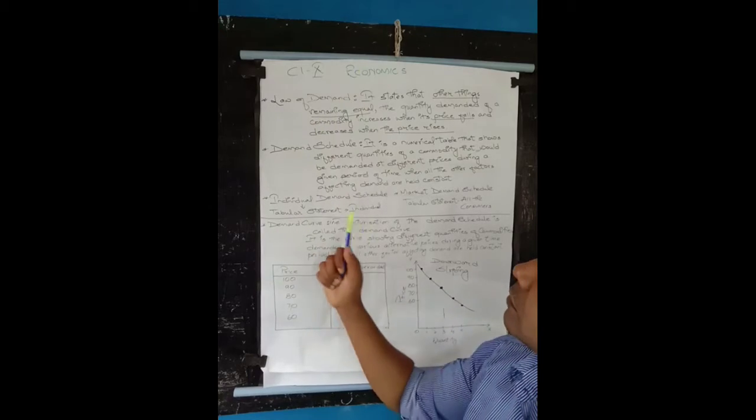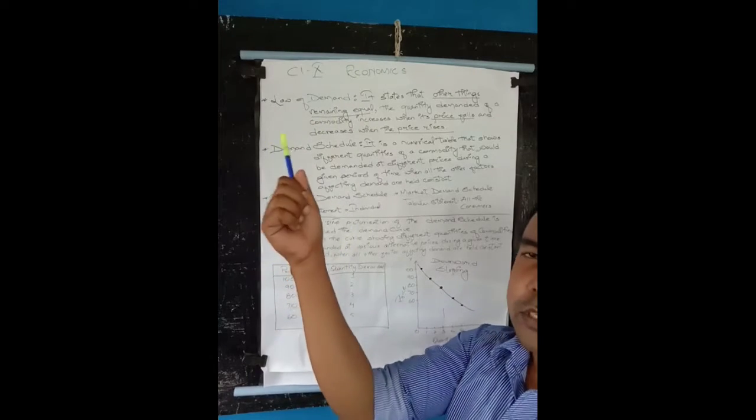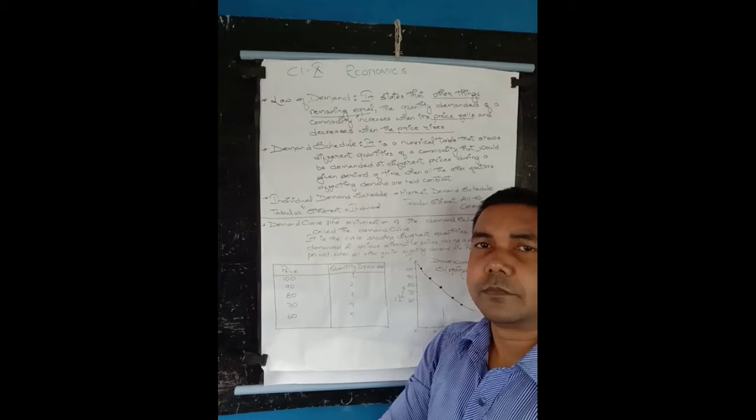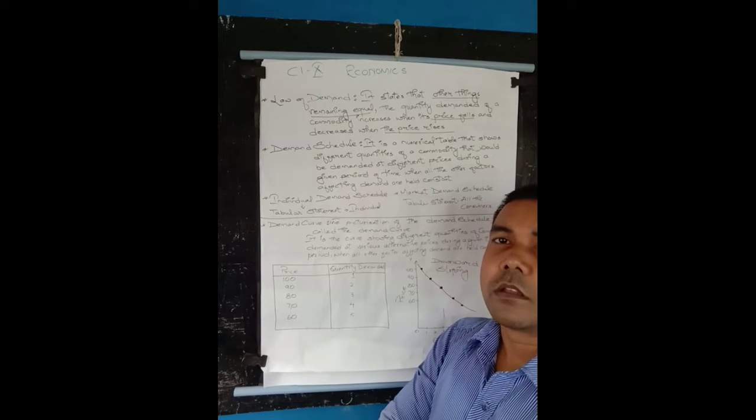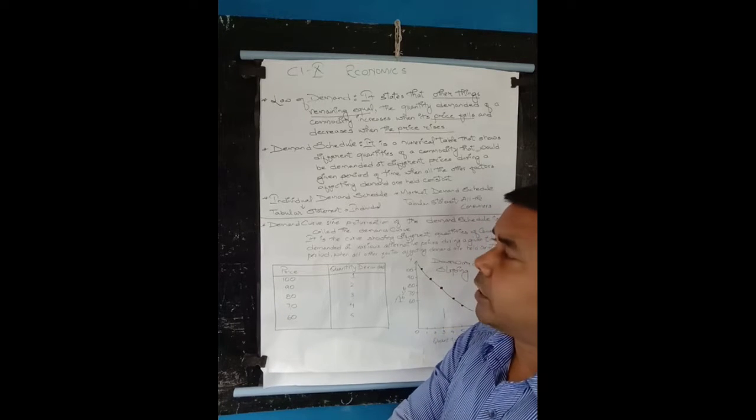Now the demand schedule. The demand schedule is divided into two sections: individual demand schedule and market demand schedule.